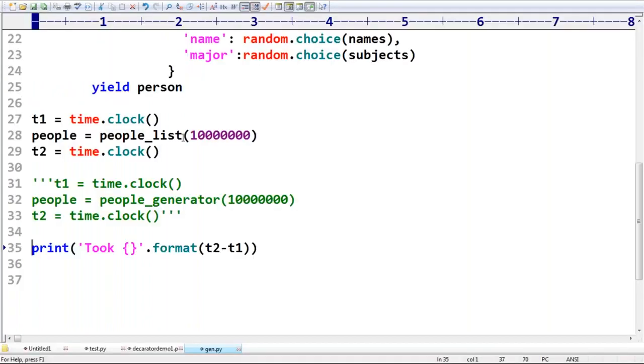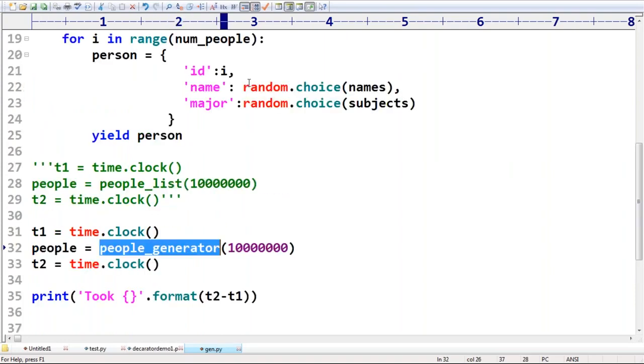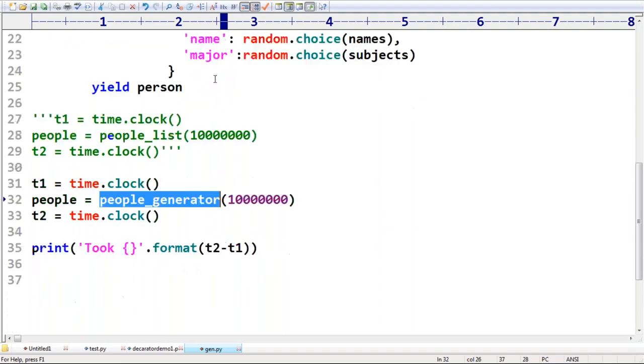Assume that. So now my question is, let me comment these three. I don't want list based. I want generator based. Now observe that.